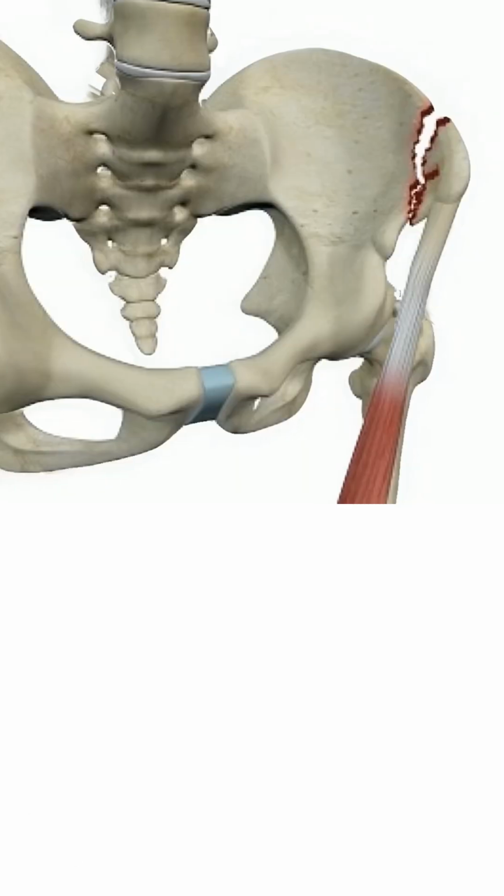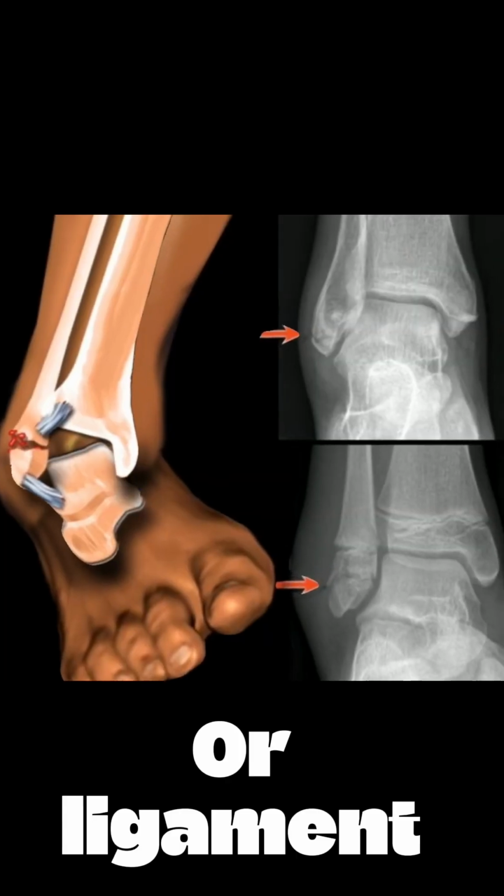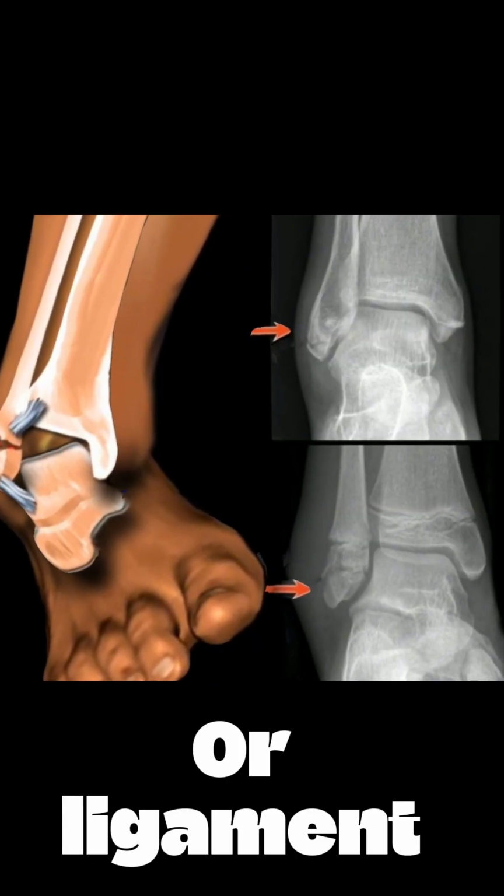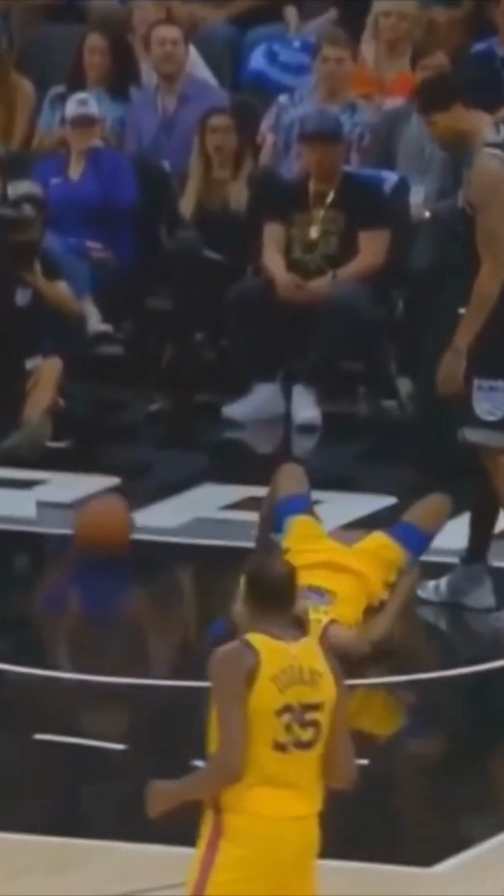Avulsion fractures. An avulsion fracture occurs when a fragment of a bone is pulled off by a tendon or ligament. This can result from a sudden pull or twist when the tendon or ligament is subjected to high force, such as during rapid change of direction or a forceful landing. For example, an ankle sprain might cause the ligament to pull on the bone, leading to an avulsion fracture.